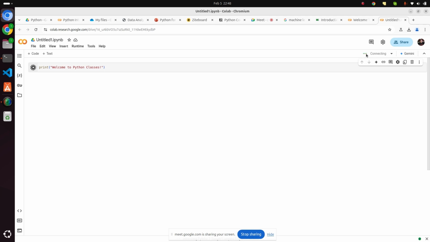It is connecting with server. Now it is connected. You can see the green color. Initially it will take some time, then you can see output here. It is not like C++, Java.